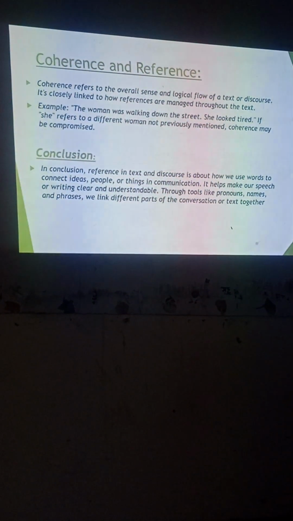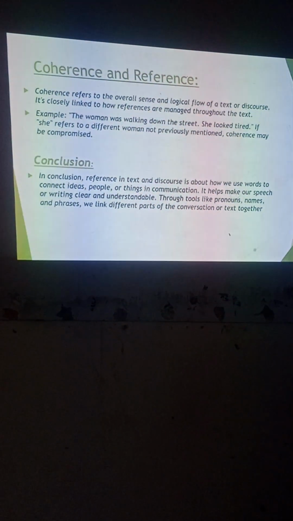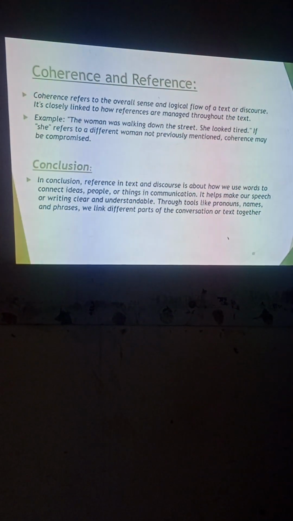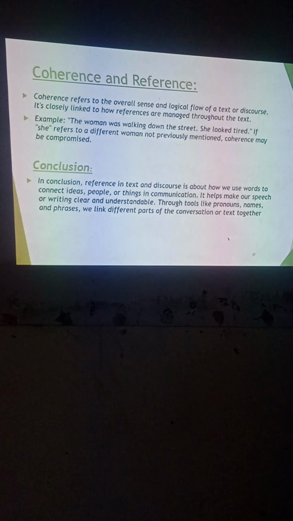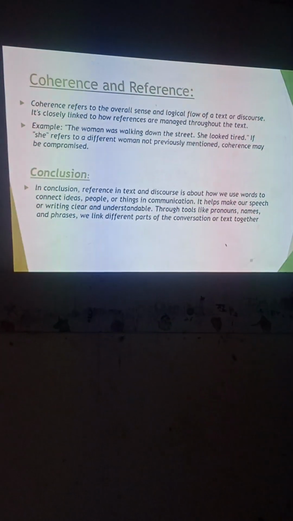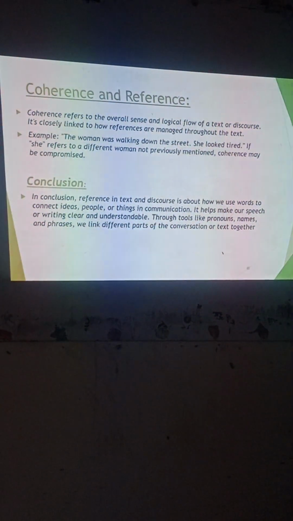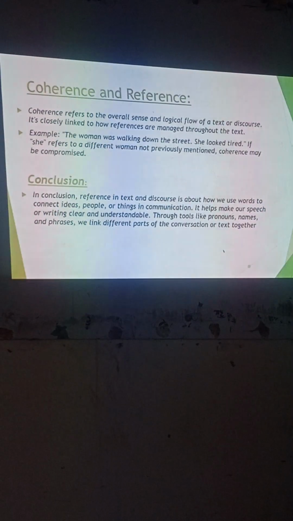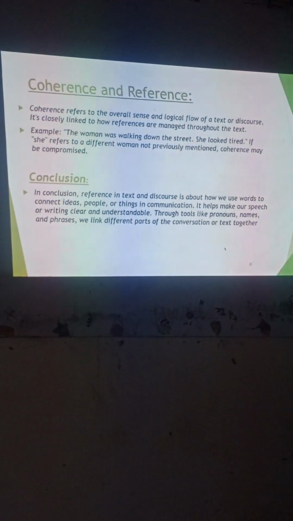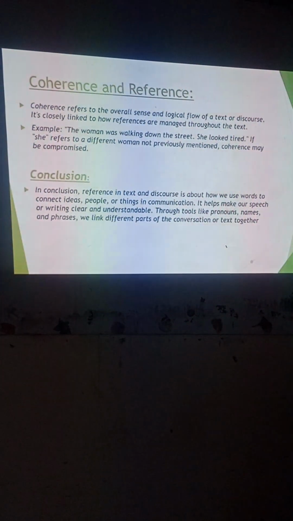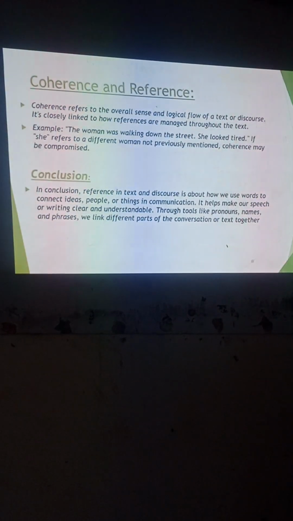Anyone else? From the perspective of coherence, she refers to a different person, not previously mentioned. Coherence will be compromised. How? Read both these sentences and justify. Anyone?